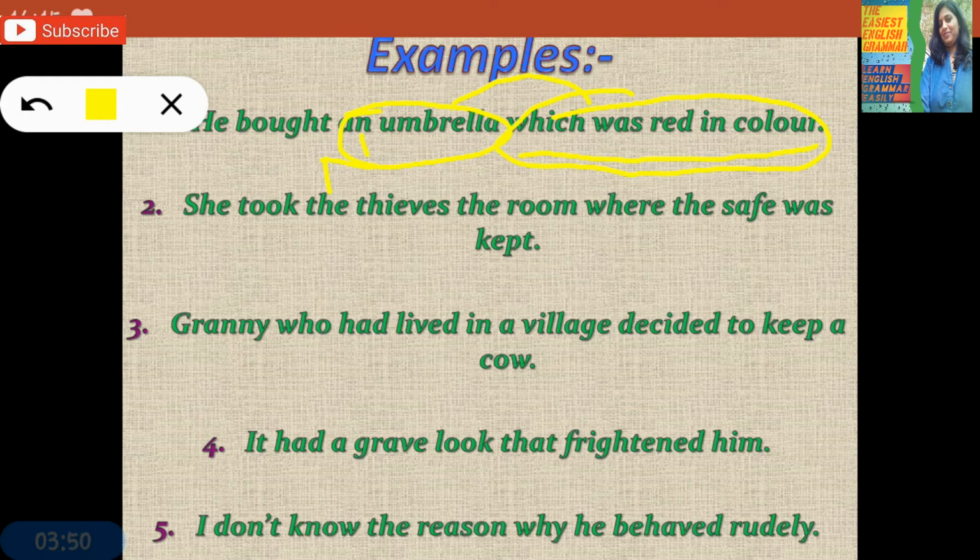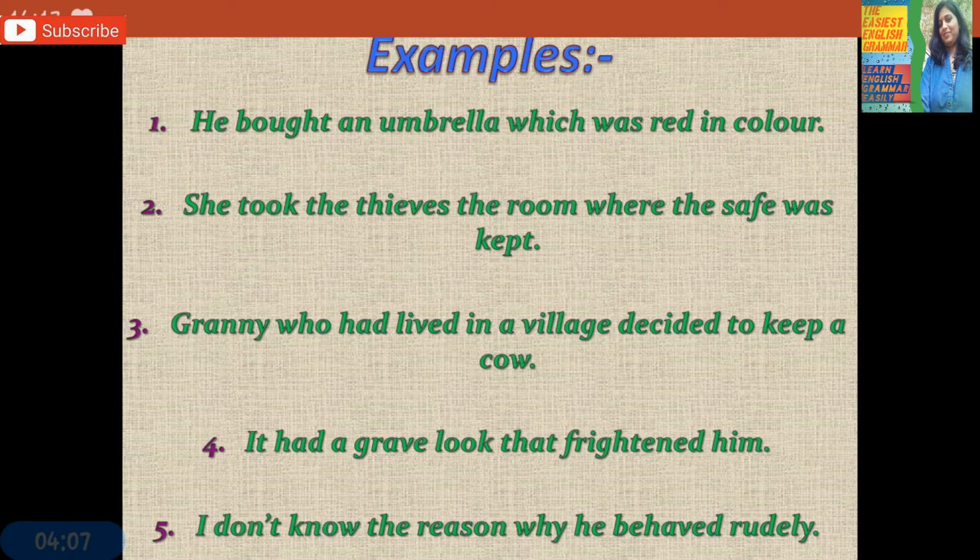She took the thieves to the room where the safe was kept. We can say there is a little mistake in this sentence.